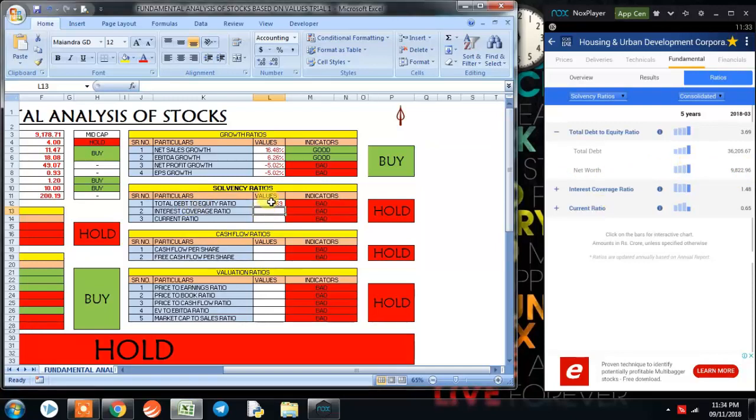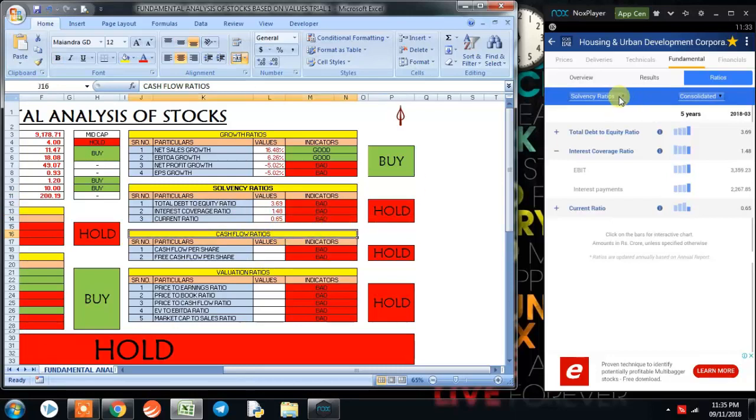The interest coverage ratio is 1.48. Now when we click on 1.48, we get to know that the earnings before income tax is 3,359.23 crores, whereas the interest that the company is paying is 2,267.85 crores. The current ratio of the company is 0.65. So overall solvency ratio has not given us a signal to buy this stock at this point of time.